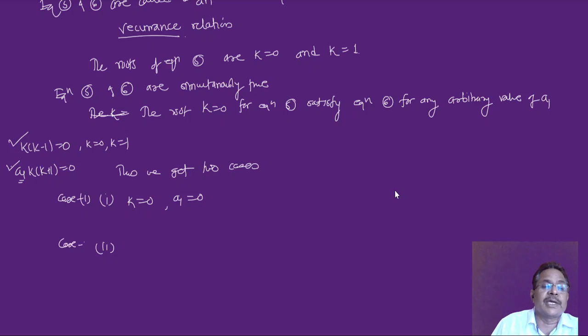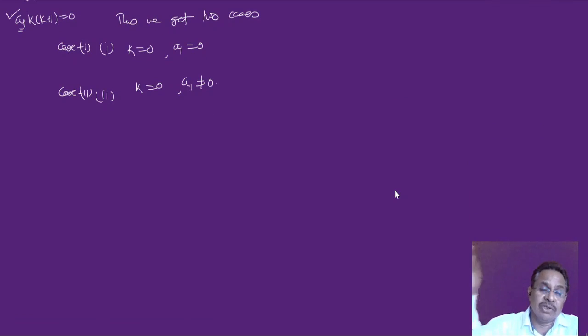Now case 2. Case 2 is that I can have k equal to 0 and a1 not equal to 0. That is the second possible case. With k equal to 0 and a1 not equal to 0, both equation 4 and equation 5 are still simultaneously true.